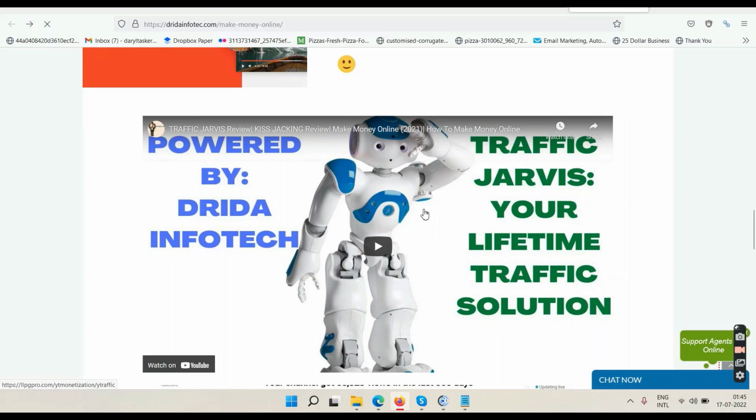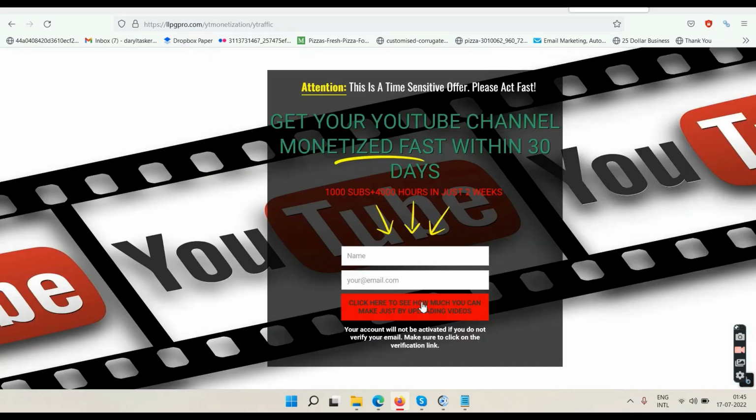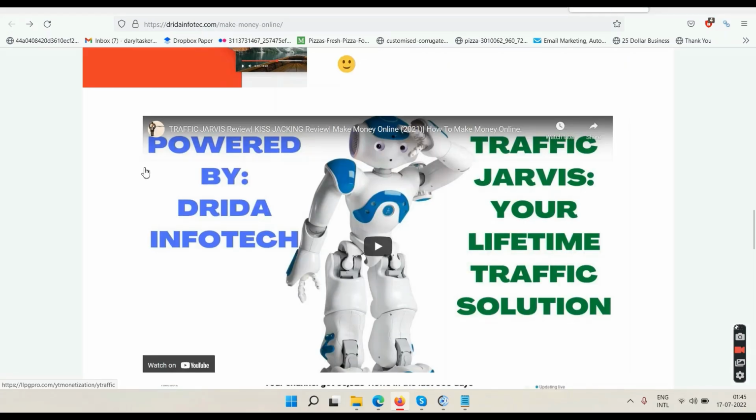Click on the play button here, go on the next page, enter your name and email address, click on this red button, go back to your email, verify the email. Once you have verified your email, then you will be taken to the traffic service video. Watch the video, take action, because you can see the proofs here.